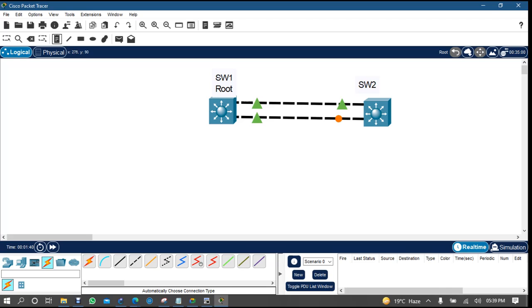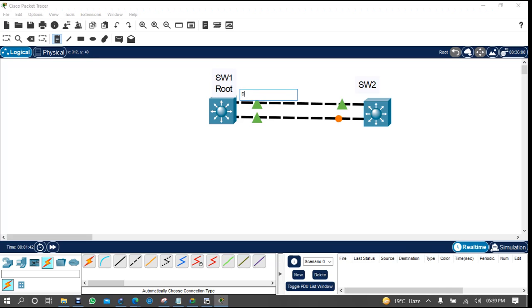Okay. So this port is DP. This is also DP. This is RP and this is blocked, BLK. Okay. But here I am going to create two VLANs. So I'll say that VLAN 10 and VLAN 20.